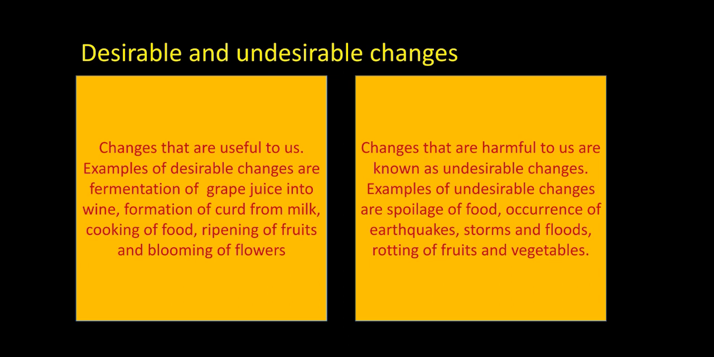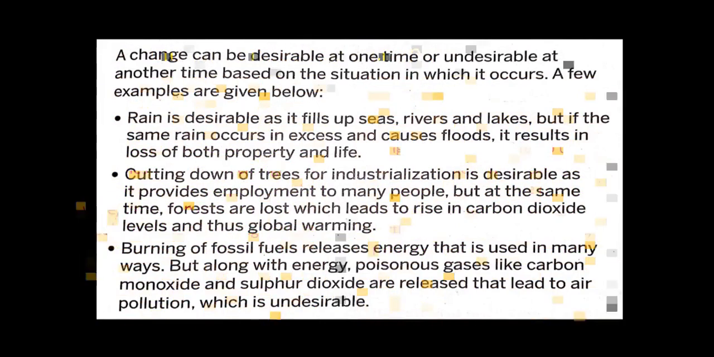Now, there are some changes which can be desirable at one time or undesirable at another time based on the situation in which it occurs. So, a few examples of such changes which are desirable at once but after some time become undesirable for us. That is, rain is desirable as it fills up seas, rivers, and lakes. But if the same rain occurs in excess and causes floods, it results in loss of both property and life.